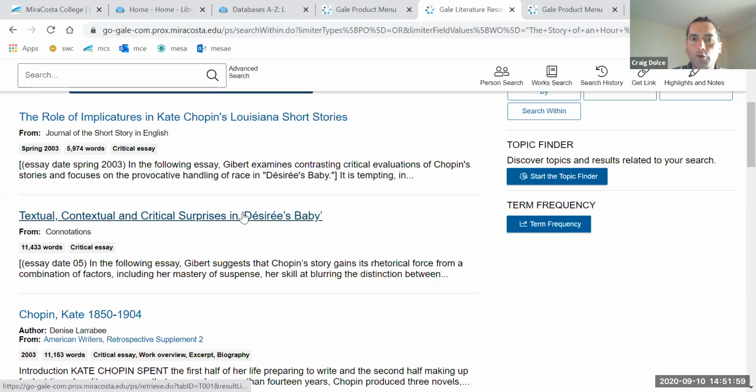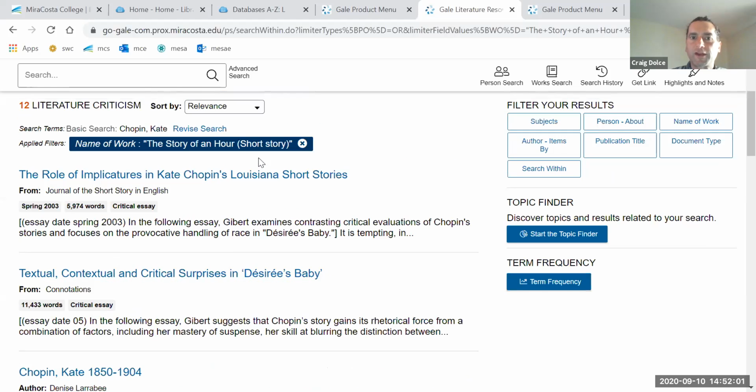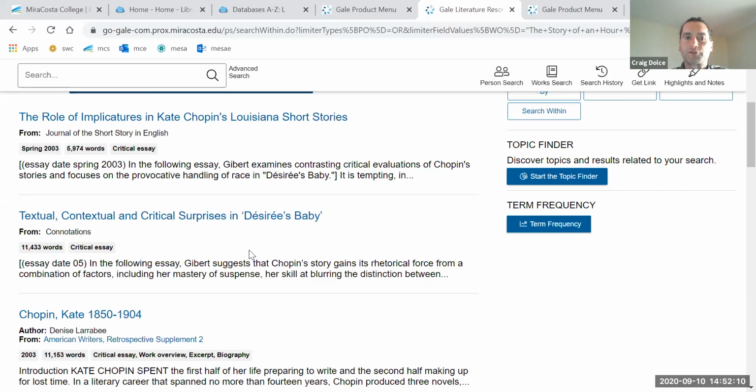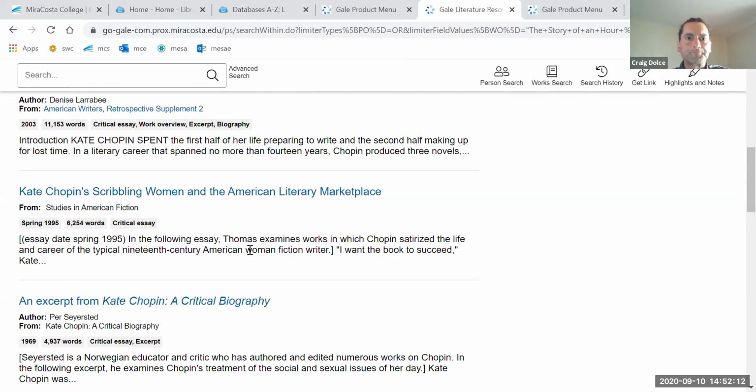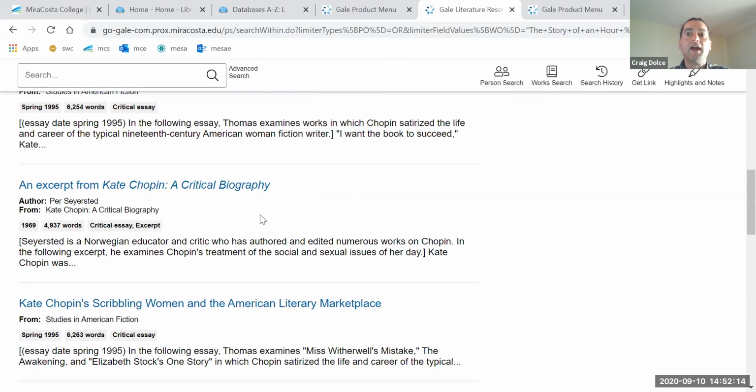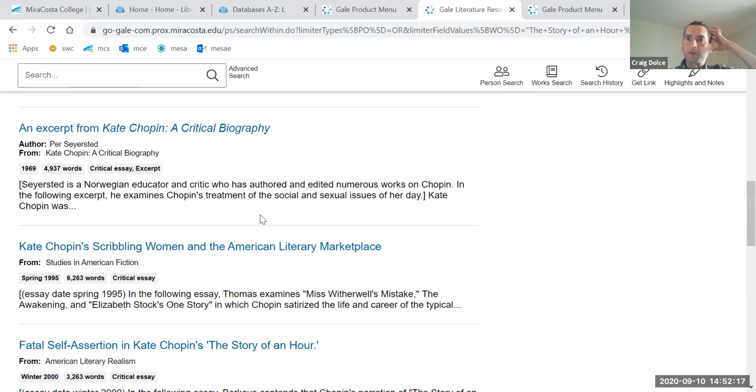Now, this is a different story, so look for the ones with The Story of an Hour in the title. Again, the name of the work is part of the search because that means they're comparing or contrasting, but if you look at the title, the focal point isn't The Story of an Hour. Keep going down. And you can use any of these. Again, if you want to get articles from a psychological standpoint, from a scientific standpoint, about whether you can or cannot die from joy, you can die from shock, but not joy, you want to look at it from a mechanical, heart standpoint and bring in scientific journals.